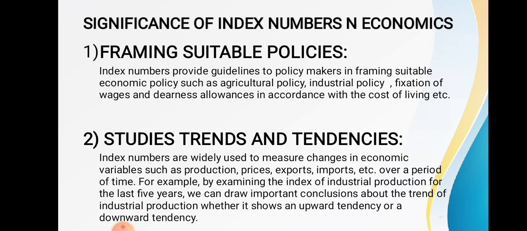For example, by examining the index of industrial production of the last 5 years, we can draw the important conclusion whether industrial production is low or shows an upward tendency or a downward tendency. So the second significance is that it measures the trends and tendencies. It shows an upward tendency or a downward tendency in an economy.